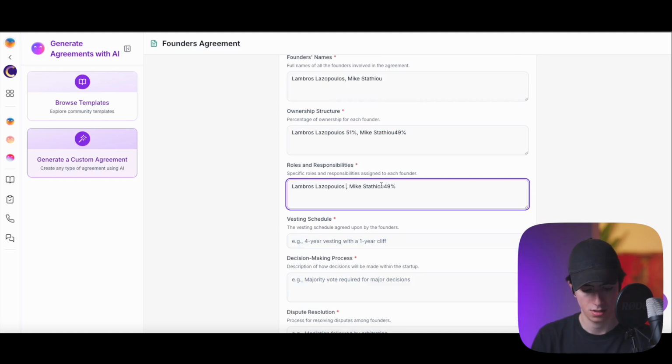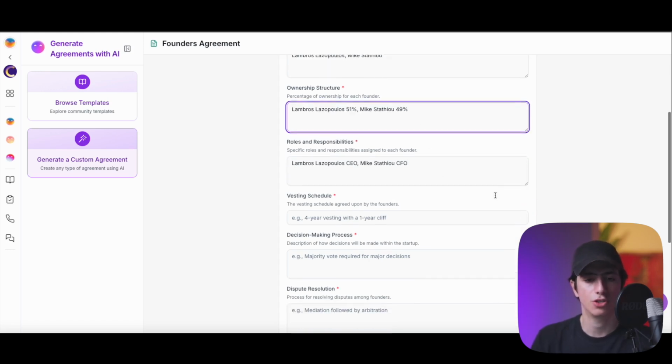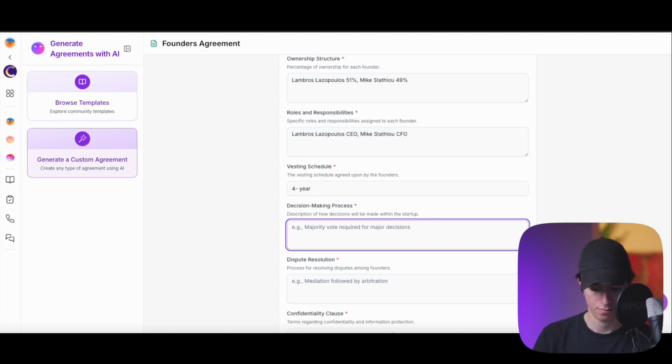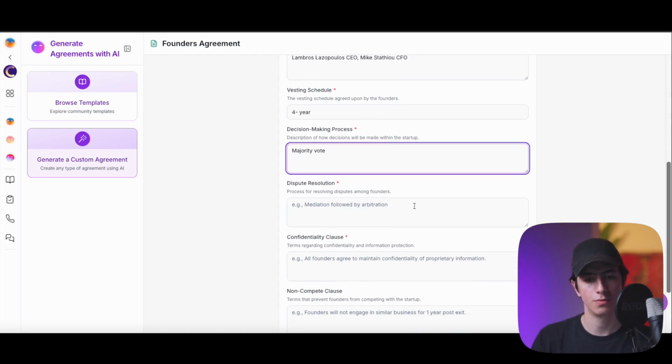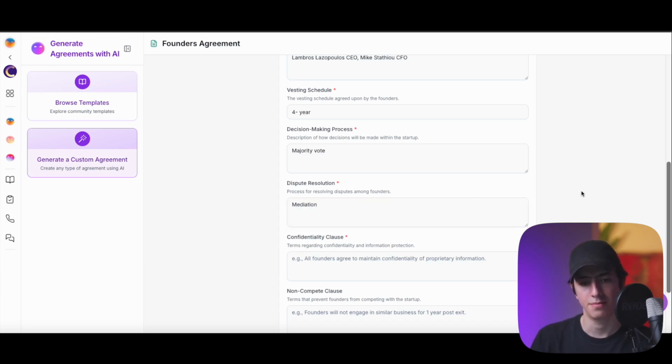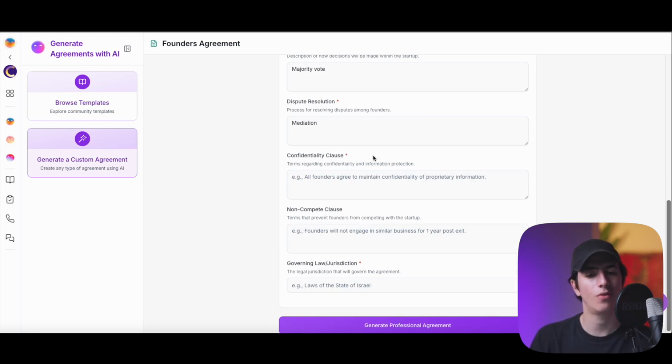Lambros is the CEO. Mike Stathiou is the CFO, right? And of course, you can add as much information as possible. So let's say it is a 4-year agreement, decision-making process, majority vote, right? Dispute resolution, let's see, mediation followed by arbitration, mediation. I'm just going to add mediation, confidentiality clause. So we can have all of these different parameters tweaked, right?